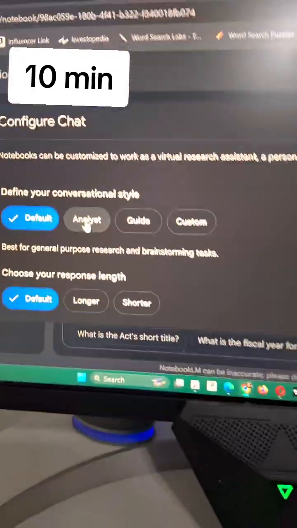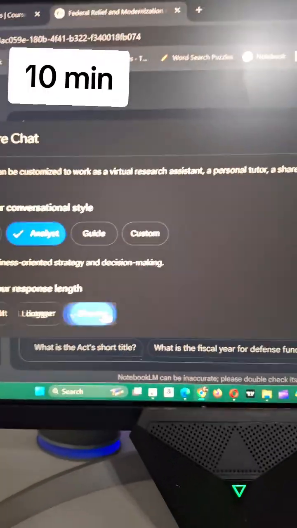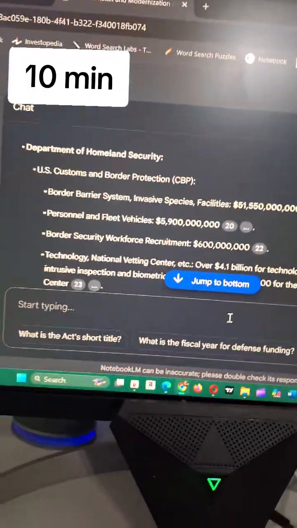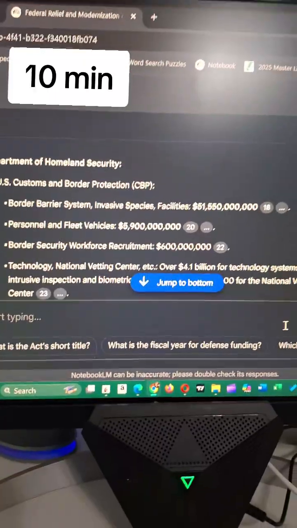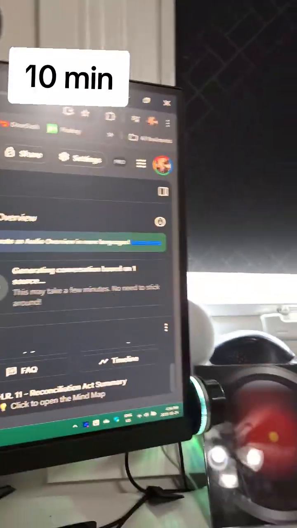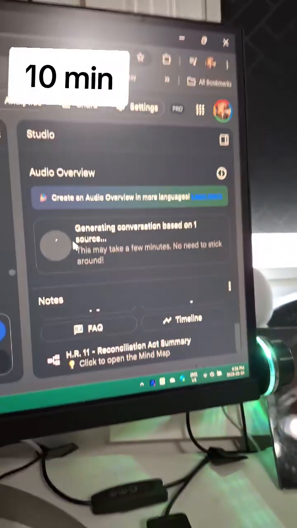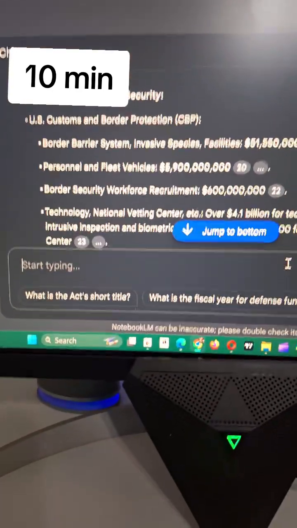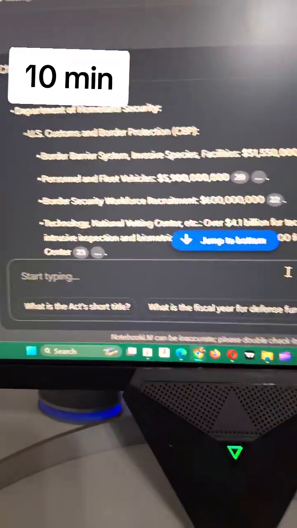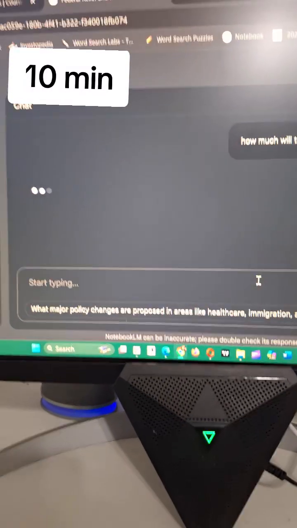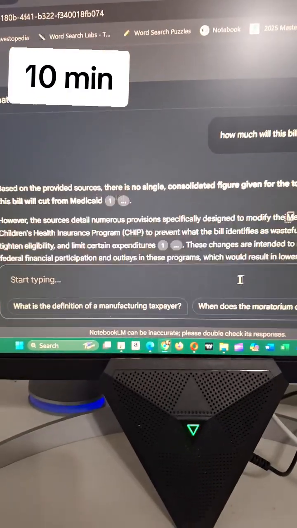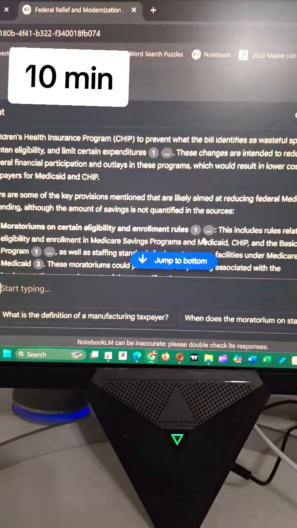Okay. So I'm going to go up here. I'm going to tell it to be an analyst. I'm going to shorten its response. I wish there was a microphone here that I could fill out, but while we're waiting, it's still creating a podcast, and I'll be able to go into that podcast and ask it any question that I want. But in the meantime, I'm going to ask how much it's going to cut from Medicaid. And hopefully we'll get a shorter answer that's more economic analyst based. I just asked it how much is going to be cut from Medicaid.